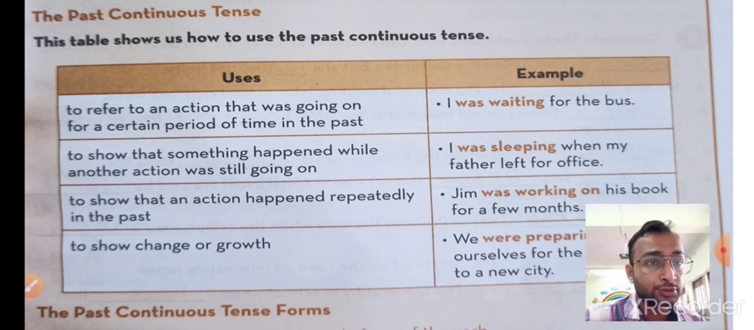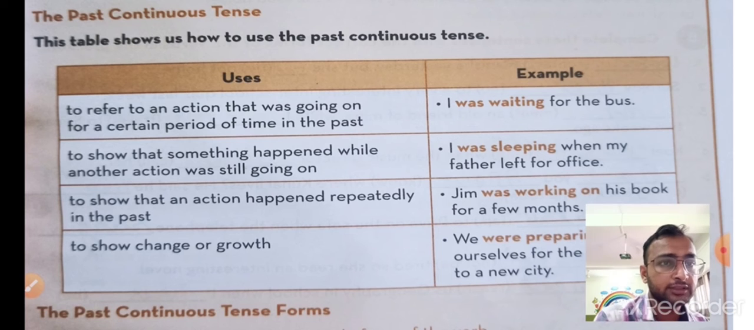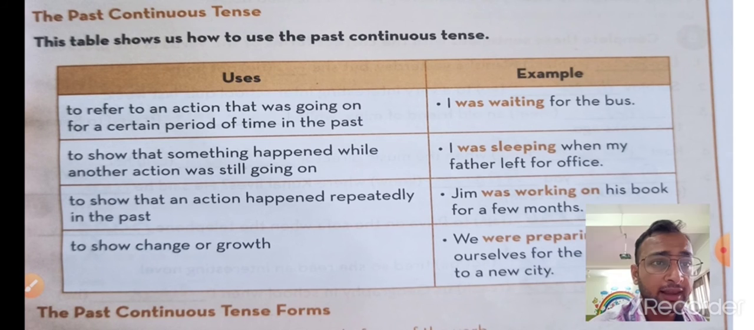So here two actions in the past have been shown. One was going on, and another thing happened while the other action was still going on. Which action was going on? I was sleeping. Another action happened: my father left for the office. To show that an action happened repeatedly in the past.